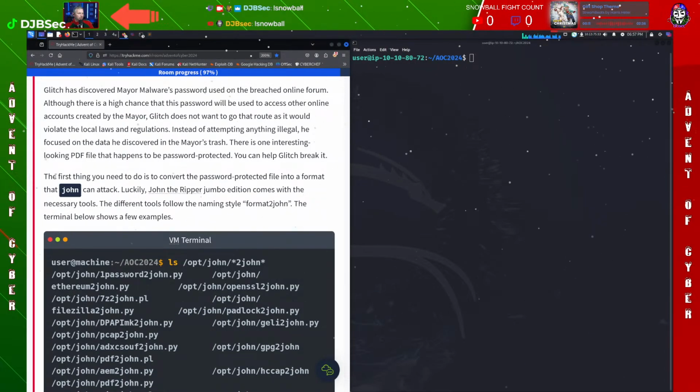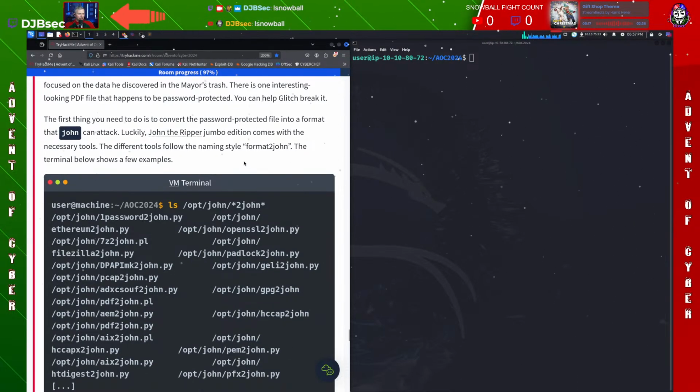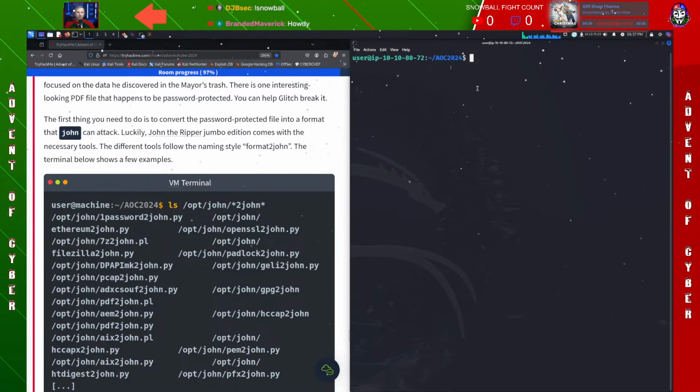All right, the first thing you need to do is convert the password protected file into a format that John can attack. Luckily, John the Ripper, the Jumbo Edition, comes with the necessary tools. The different tools allow the following name styles, like format to John, so we can use pdf2john. In fact, let's go ahead and look at this real quick.